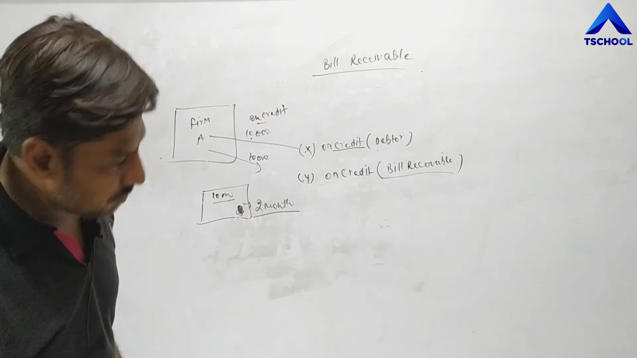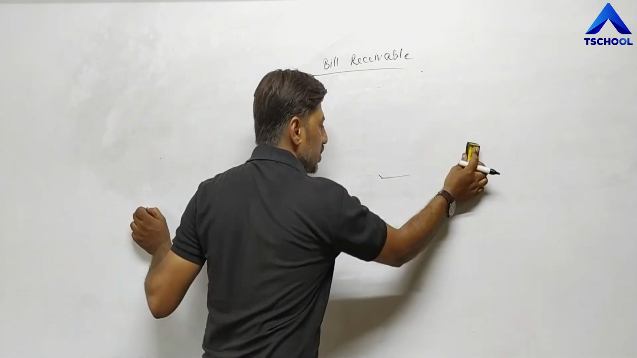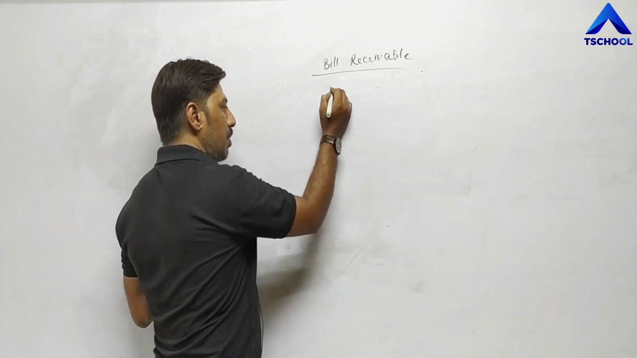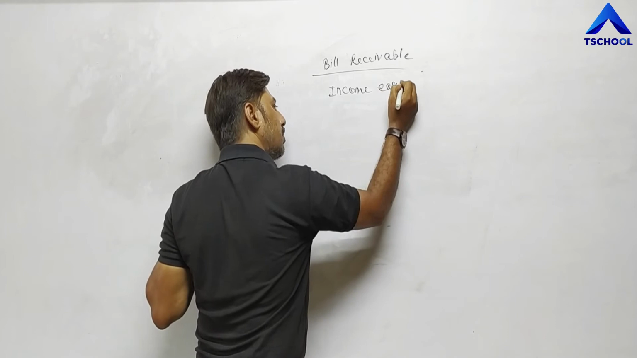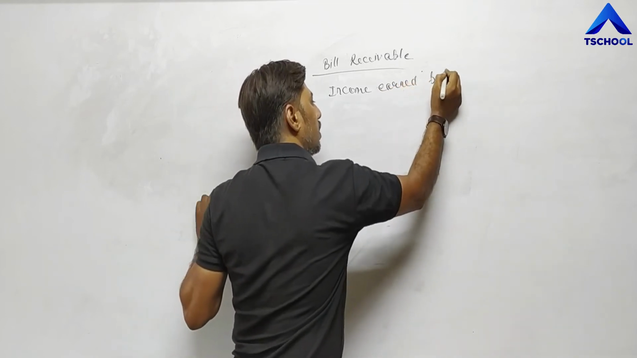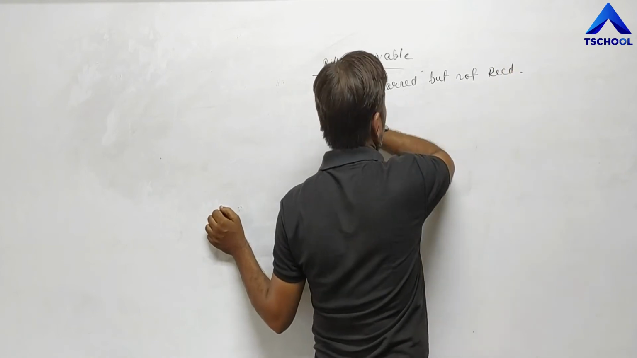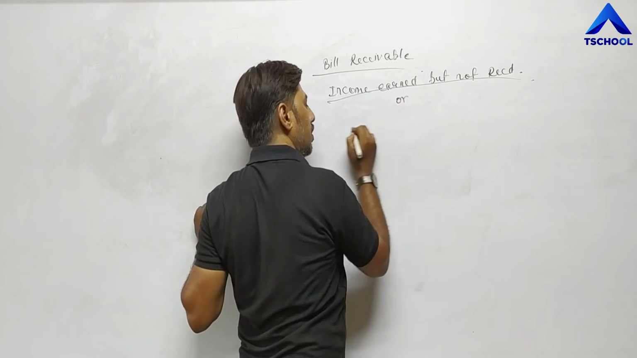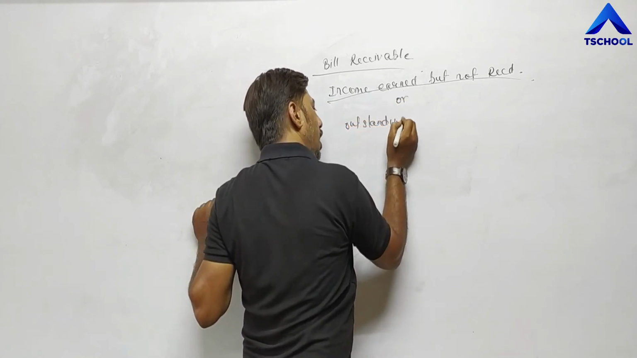The third one is outstanding income. Income earned but not received. Income earned but not received, or outstanding income.